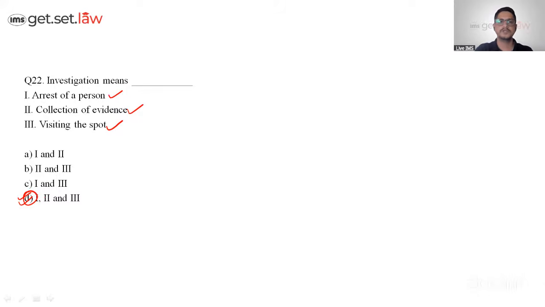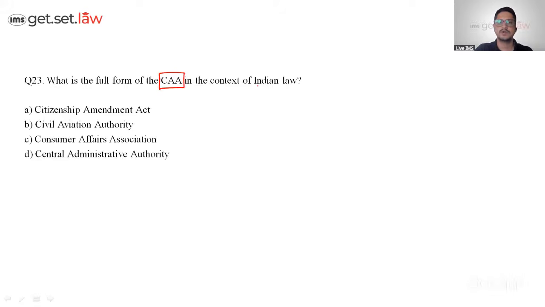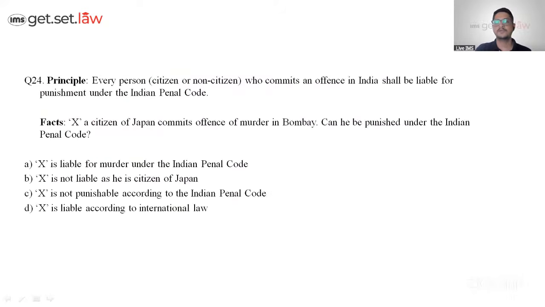Next. What is the full form of CAA in the context of Indian law? In the context of law, it has to be an act, not authority or association. Act, Citizenship Amendment Act. Okay, next we have 24. Now we are increasing the speed. These are very basic questions.